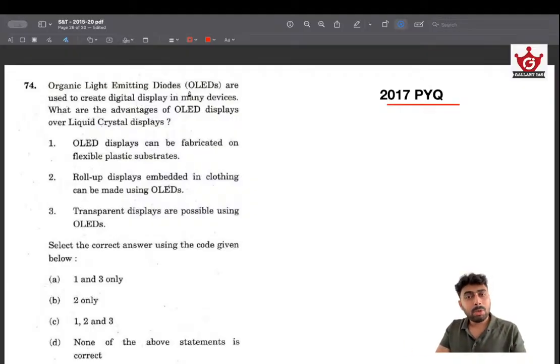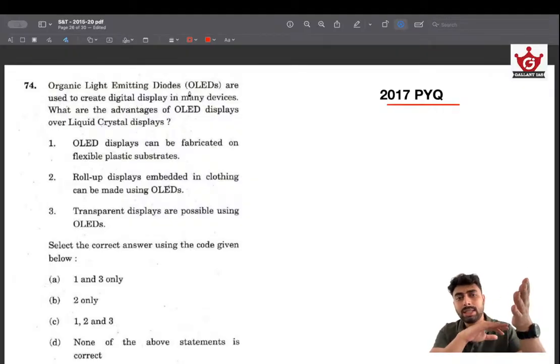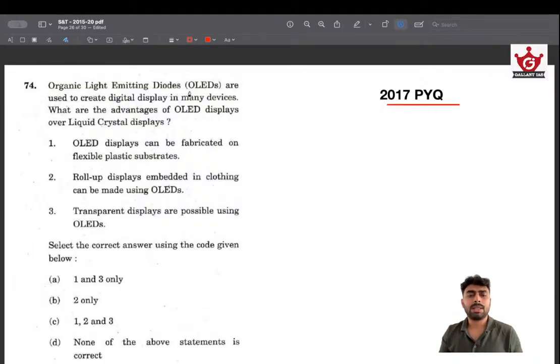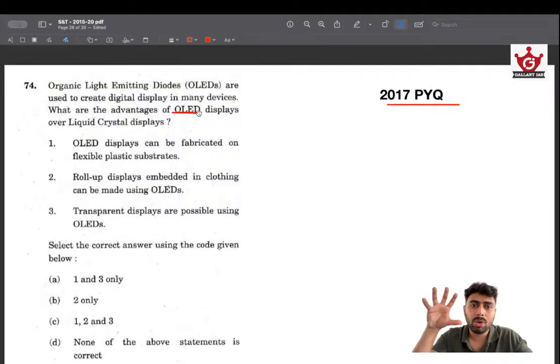In the same way, UPSC has asked about the accelerometer, that same sensor that everybody's phone has, that allows us to change the orientation. When you tilt the phone, the visual changes from portrait to landscape, and that is facilitated by the accelerometer. In the same way, UPSC has asked about displays. So the question is, organic light emitting diodes are used to create display technology in many devices. See, nowadays if you are going to purchase a mobile phone, you will be looking at whether it has an LED, OLED or LCD display. And the advantage of OLED is that they have high contrast and deeper blacks and are more power efficient, and they will be slightly expensive also. So we will be looking at an OLED display as a feature.